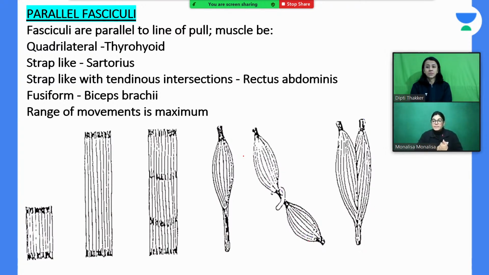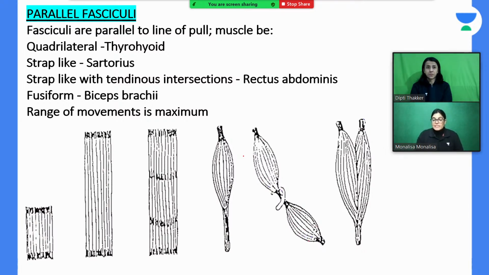Then the quadrilateral thyrohyoid, strap-like. Strap means like a belt. In common terms, like a belt. So which muscle is like a belt or strap? Sartorius muscle, an important muscle in the anterior aspect of the thigh, which is also called the tailor muscle.